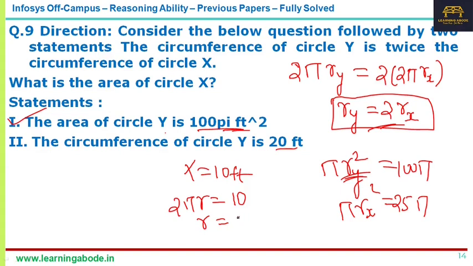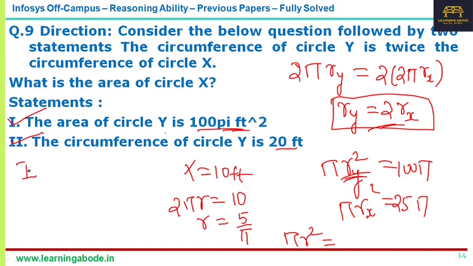R would be 5 by pi. Now what is required? We need the area, pi r square. If r is 5 by pi, we can calculate pi r square easily. So from this statement also we can get the answer.